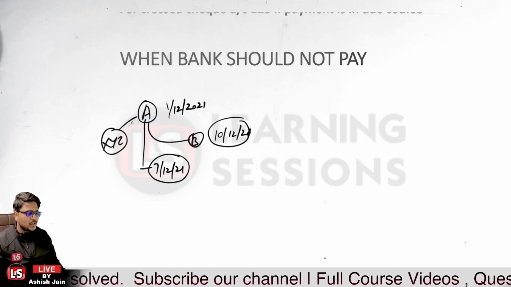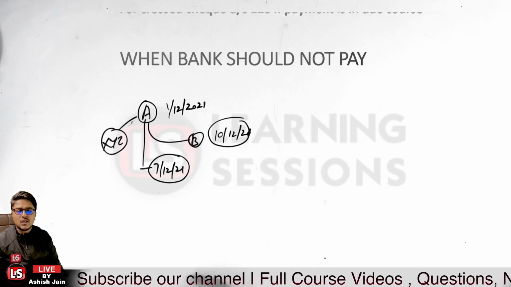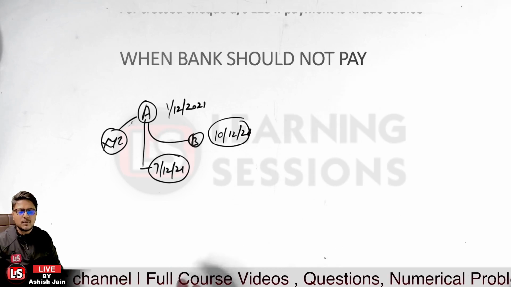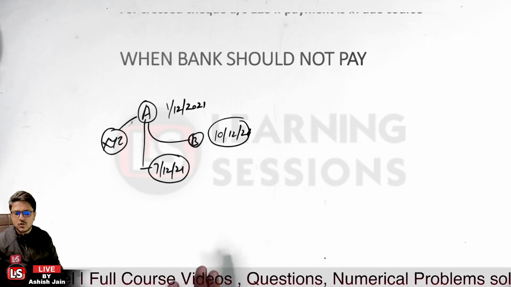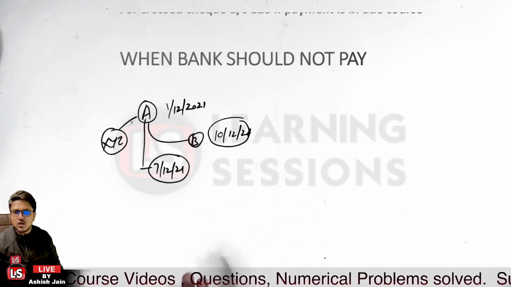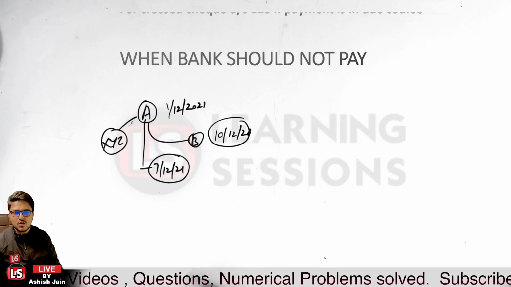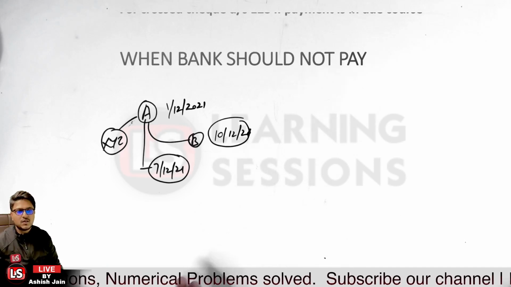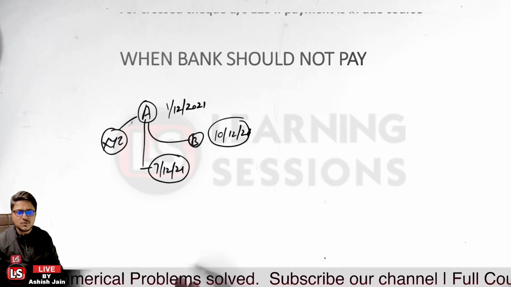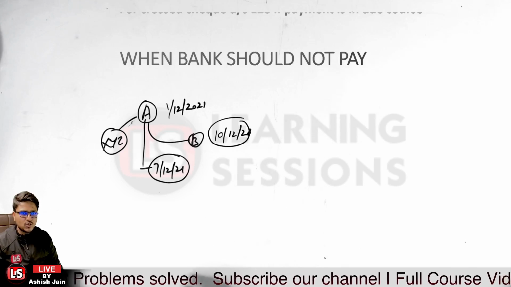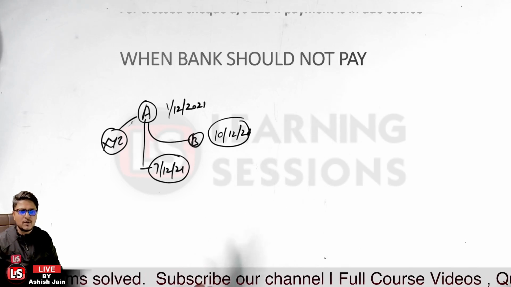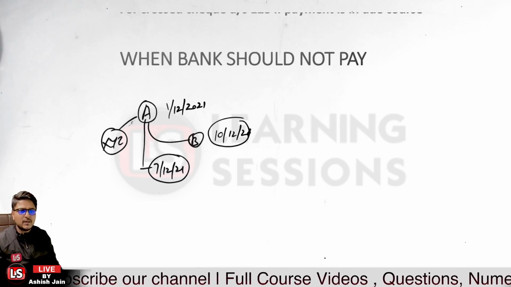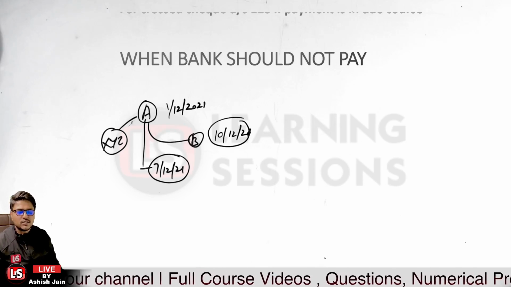If it is a personal account or a proprietor account or HUF account, it is basically a natural person account. In that case, the check is not to be honored because the banker-customer relationship ceases. So the bank now has no authority to debit the account of the account holder, who is now deceased.